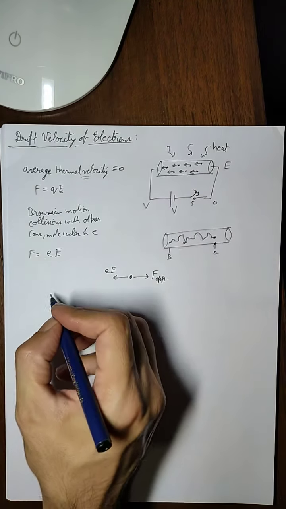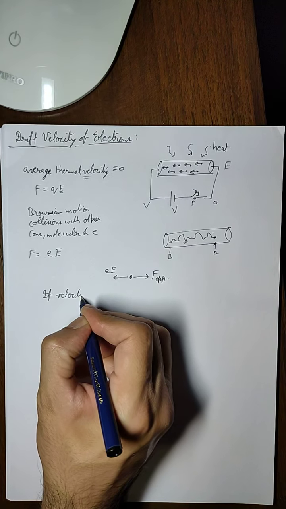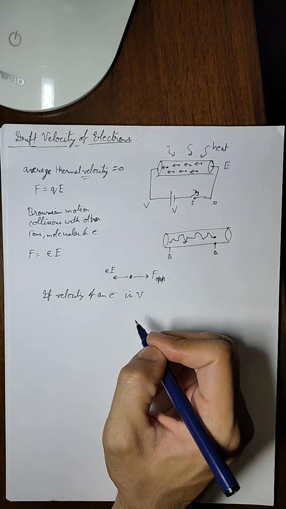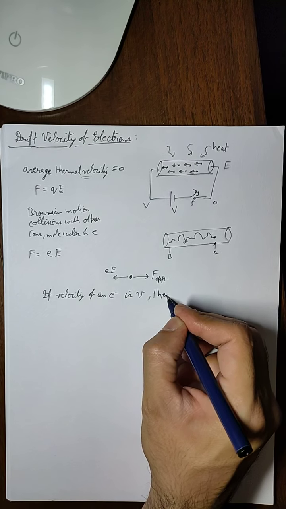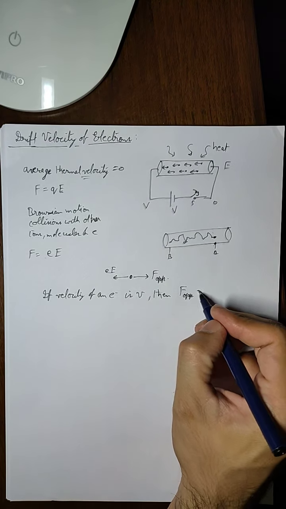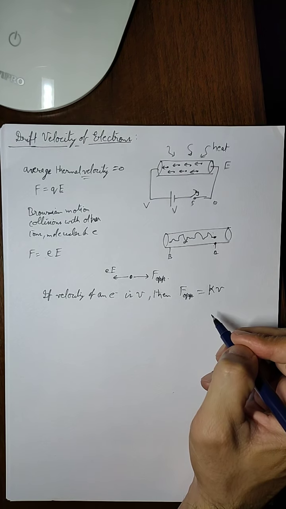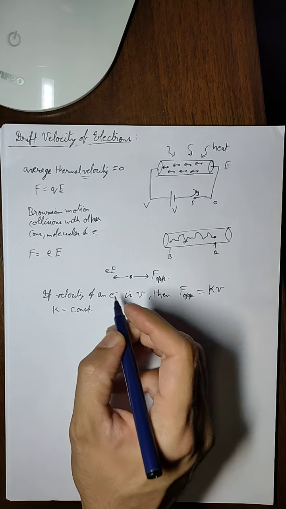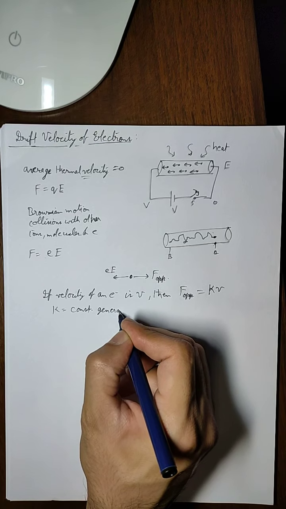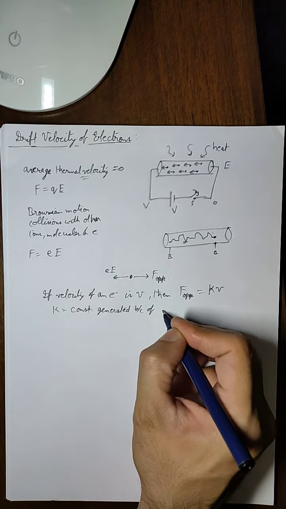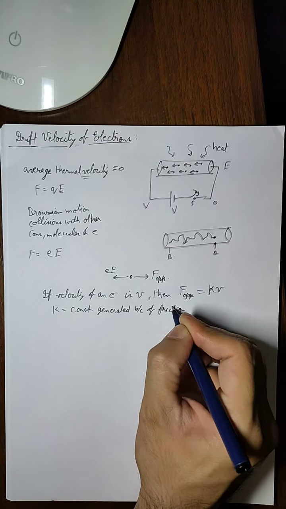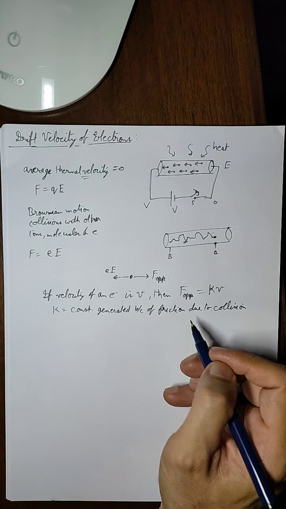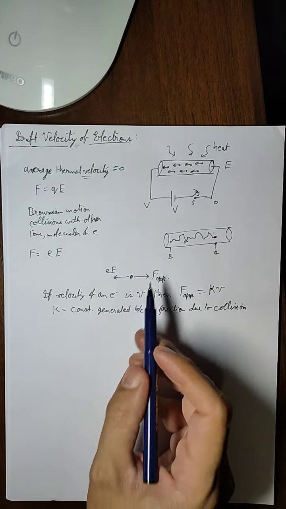So if the velocity of an electron is v, then the opposing force will be equal to kv, where k is a constant which is generated due to friction. K is a constant generated because of friction due to collision. So basically this opposing force is nothing but the friction which is generated because of the movement of the electron.